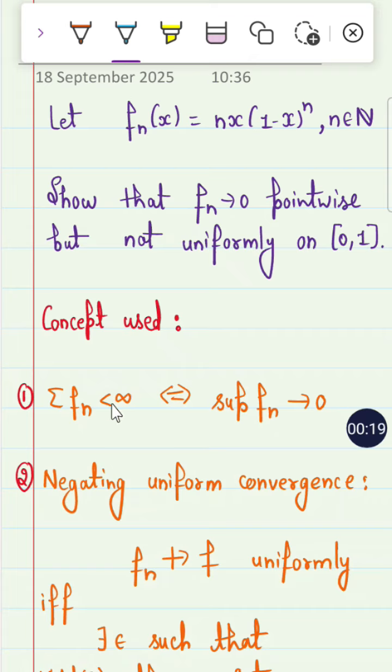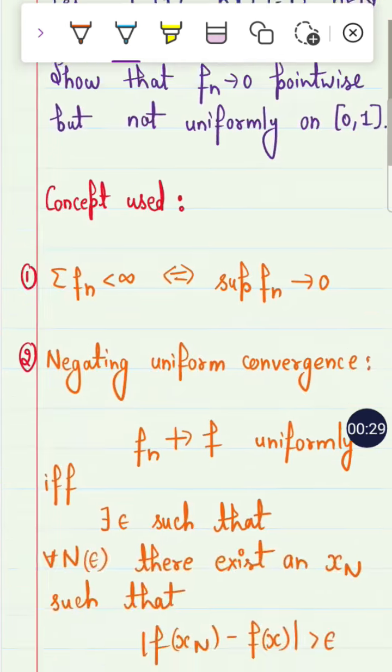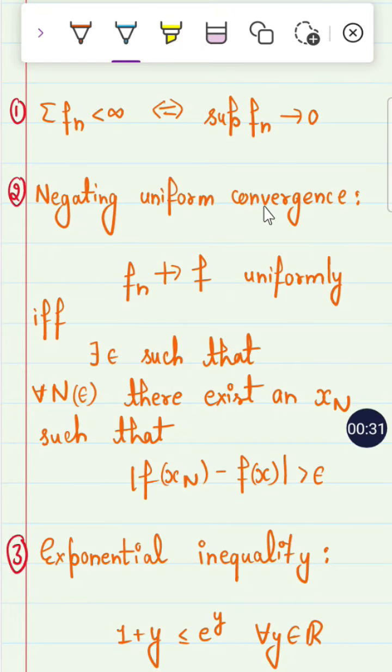If the supremum of |f_n − f| converges to 0, then f_n converges uniformly, and conversely. When it is not uniformly convergent, if f_n does not converge uniformly to f, this implies there exists an epsilon such that for all n there exists an x_n such that |f_n(x_n) − f(x_n)| is greater than 2 epsilon. This is the most important fact.